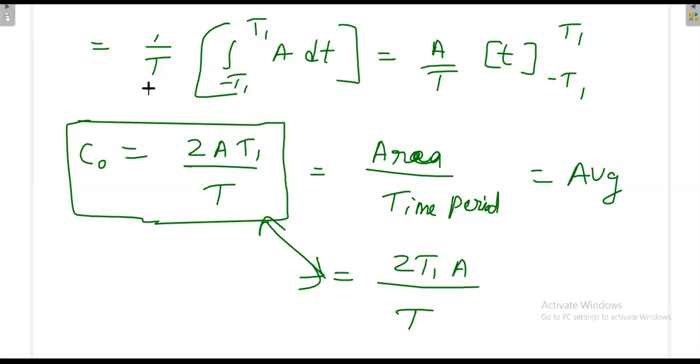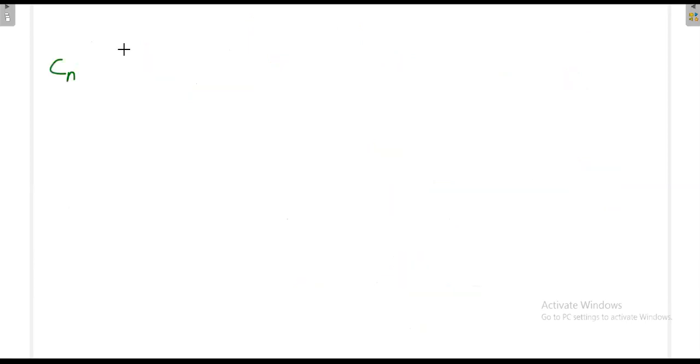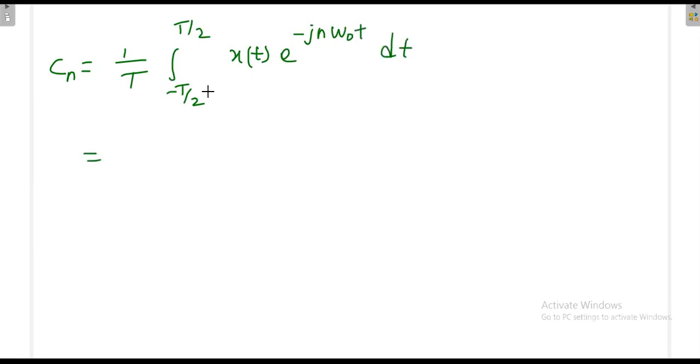Then what is the Cn? Cn is equal to 1 by T integral from minus T by 2 to plus T by 2 of x of t e power minus j n omega naught t dt. Again, this also consists of 3 different limits, but only the middle limit will give you the value. So that limit alone we can take, which varies from minus T1 to plus T1. What is x of t in between minus T1 to plus T1? That is A e power minus j n omega naught t dt.